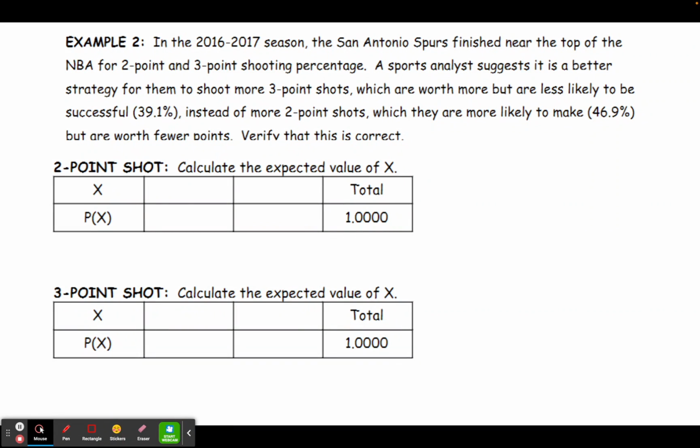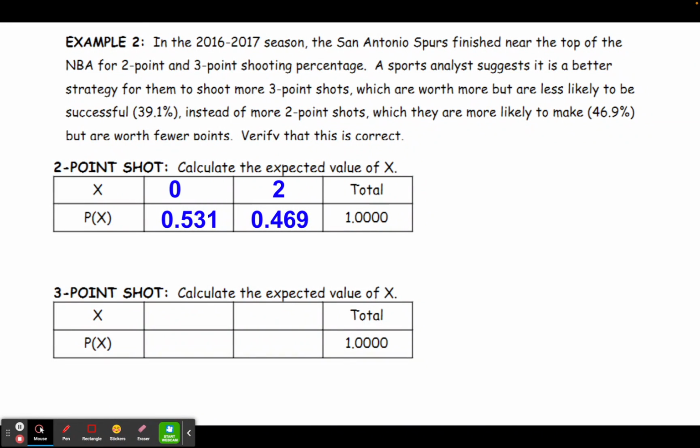And we're going to calculate the expected value in each of these cases to verify that this analyst is in fact correct. So we're going to set up our table similar to what we did in example number 1. If they attempt a 2-point shot, they're either going to make it or miss it. If they make it, they're going to get 2 points. If they miss it, they'll get 0. And in the problem, it says that for 2-point shots, the probability of being successful is 0.469.